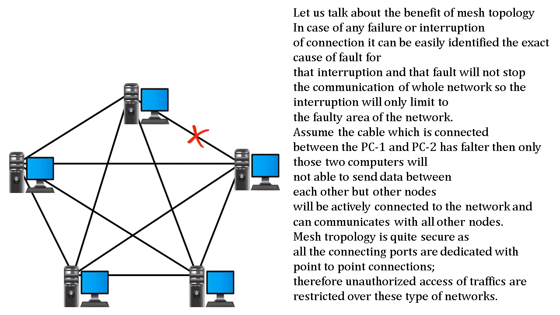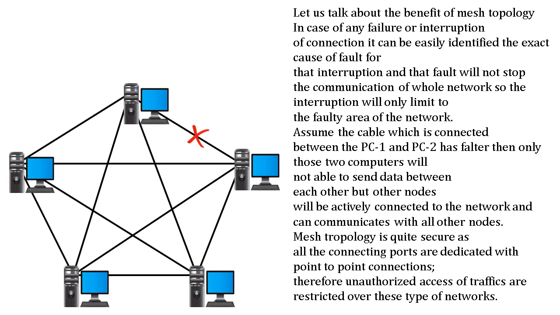In case of any failure or interruption of connection, the exact cause of the fault can be easily identified, and that fault will not stop the communication of the whole network. So the interruption will be limited to the faulty area of the network.